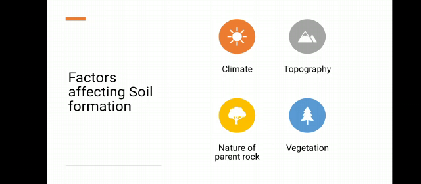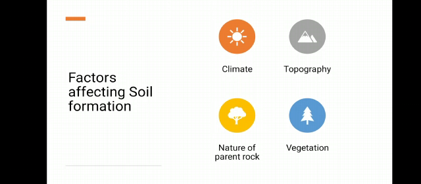Second is climate. There are two major components of climate, that is rainfall and temperature. It determines the rate of weathering and erosion of rocks. Third one is topography. On higher land, a thin layer of soil is found, while in the lower valley, thick deposition of alluvium is found. Next is vegetation, which adds organic matter, known as humus, to the soil. Then time. There are three types of soil: older, younger and mature.